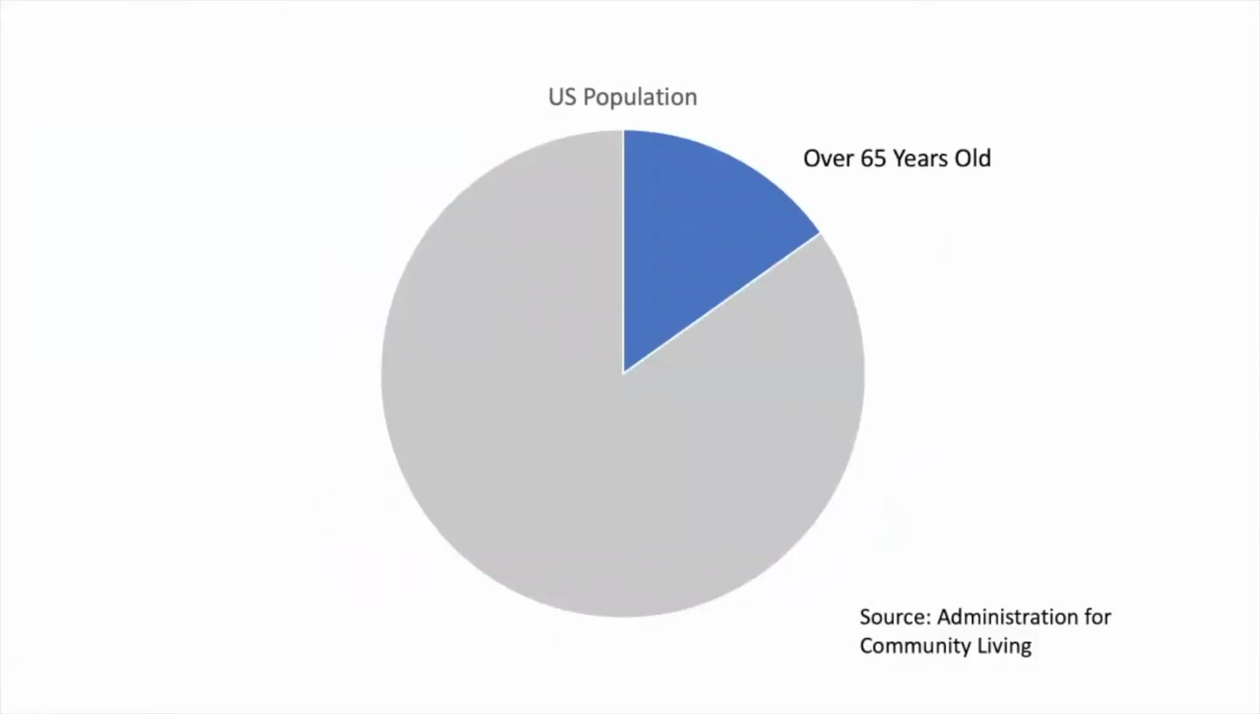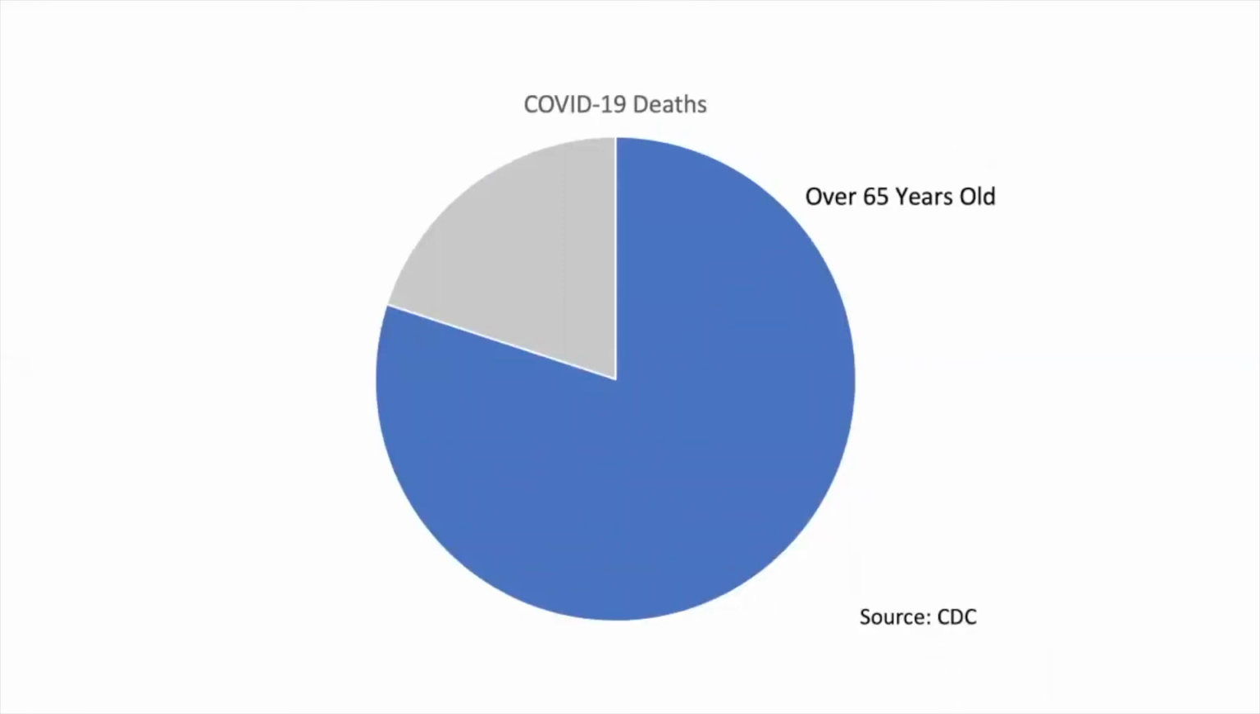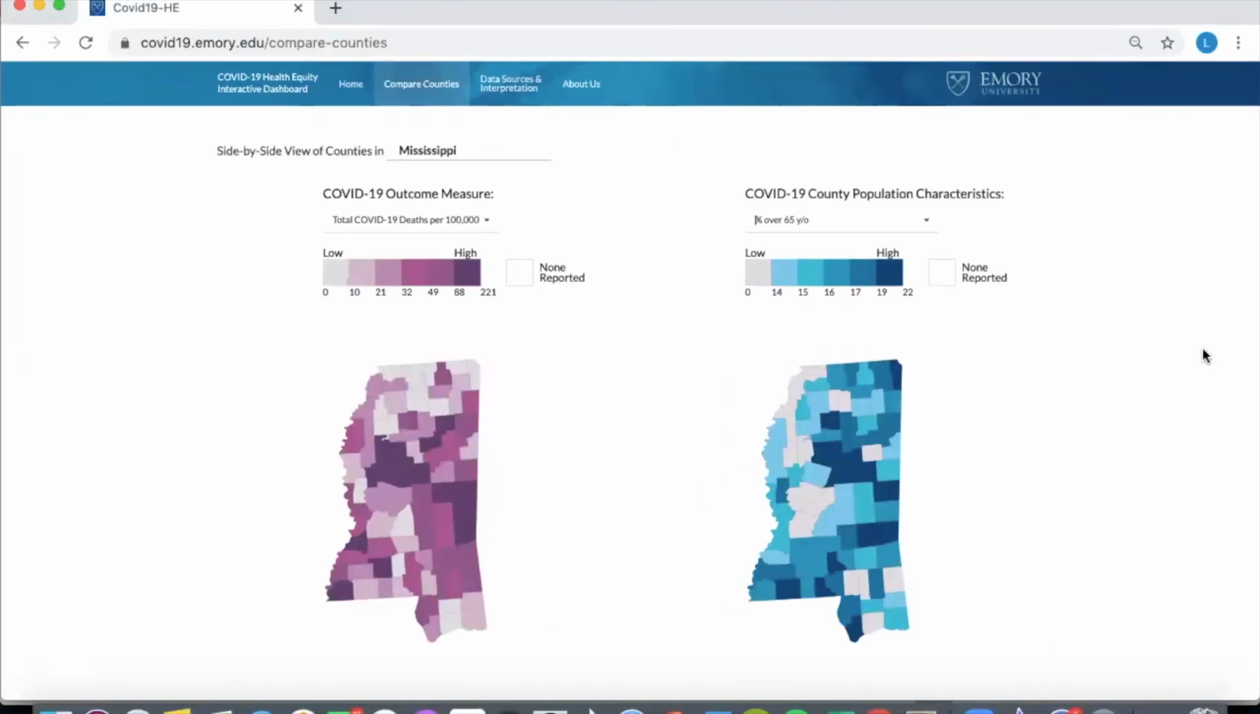In the United States, 15% of the population is over age 65, but 80% of COVID-19 deaths have been in people over age 65. In Mississippi, we can visualize the death rate on the left compared to the percentage of residents over 65 years old on the right.